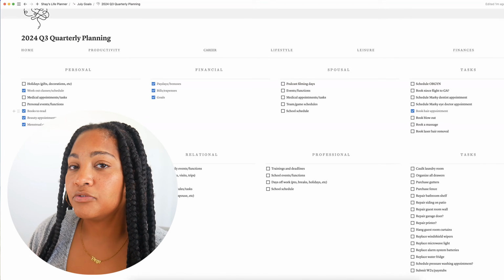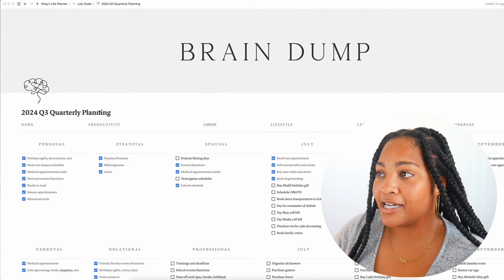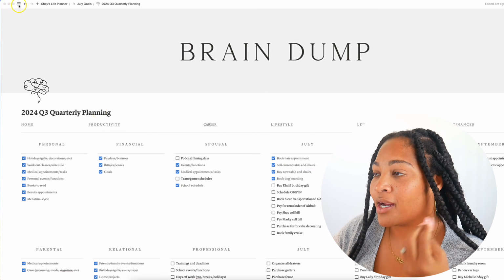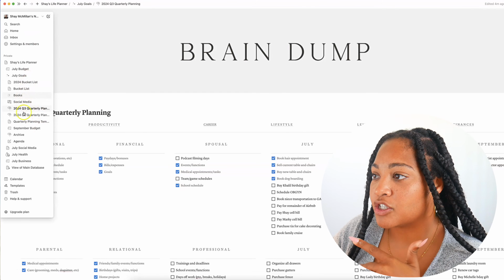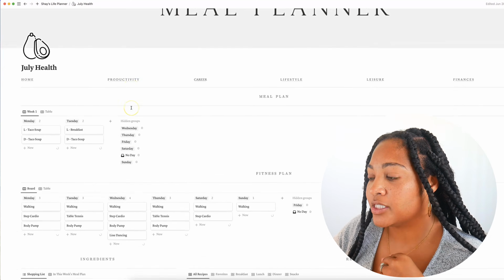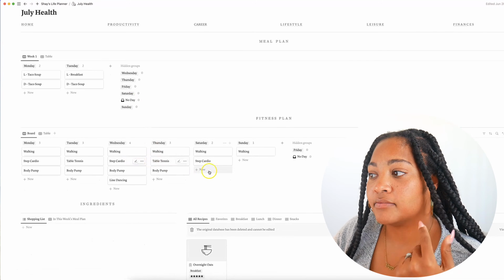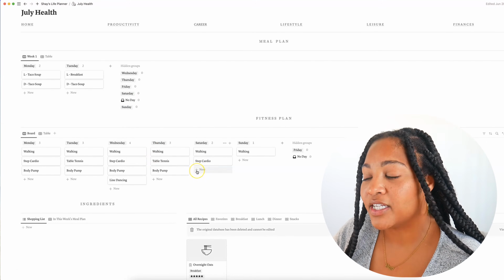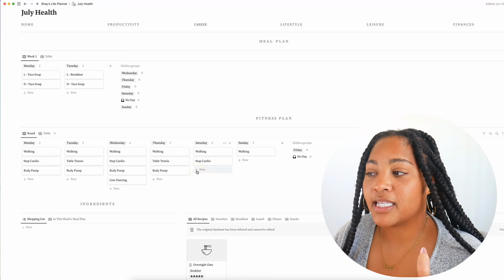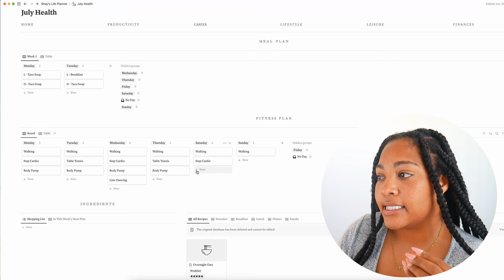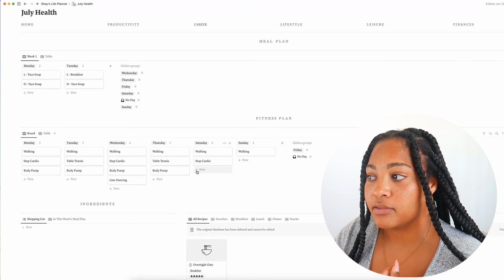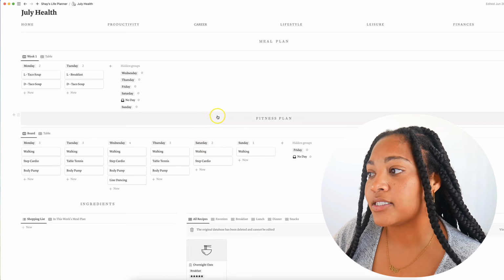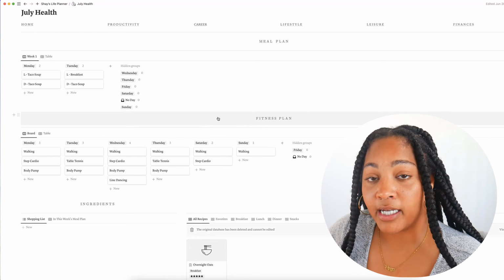And then I'll share with you what that looks like. You know what I forgot about? First of all, I just did something mind-blowing. I don't know why I have not done this before, but I forgot all about line dancing that we do on Wednesdays. So I went into the health section and I just put on Wednesdays that line dancing is also an aerobic activity that will likely be happening. So probably on Wednesdays, it'll be line dancing and walking because of the time we would miss the other types of workouts that we could participate in, aka body pump and step cardio.